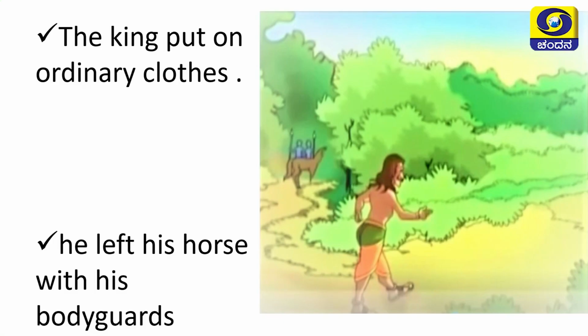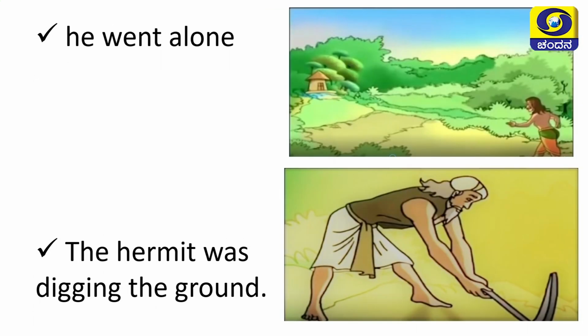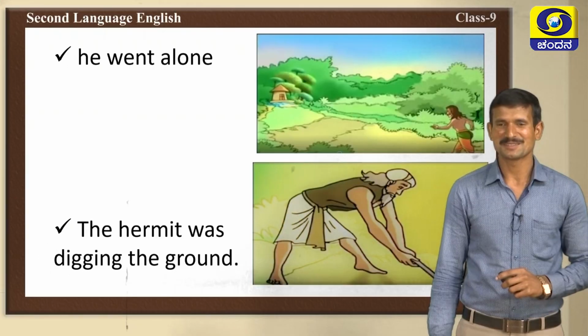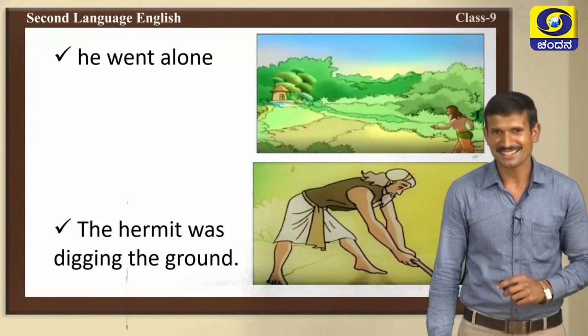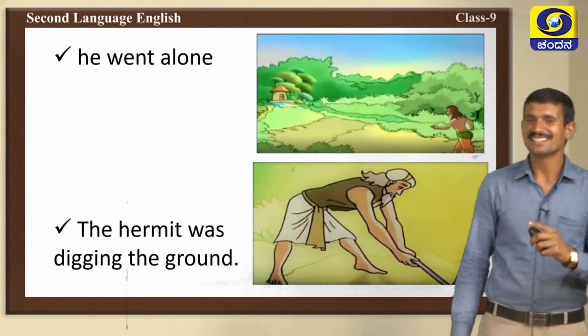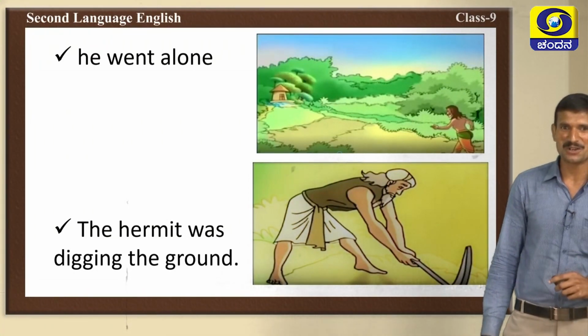Then the king dressed like an ordinary man. The king put on ordinary clothes. He left his horse with his bodyguards and he went alone to meet the hermit. Very good. Hermit. What is he doing? Yes, the hermit was digging the ground.